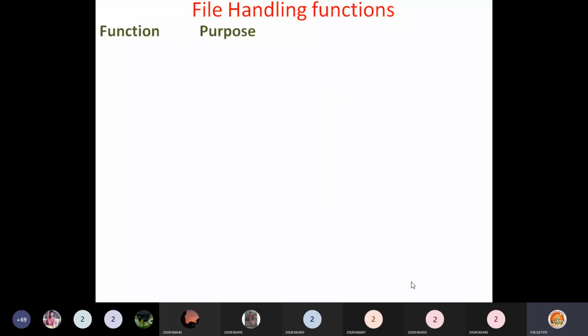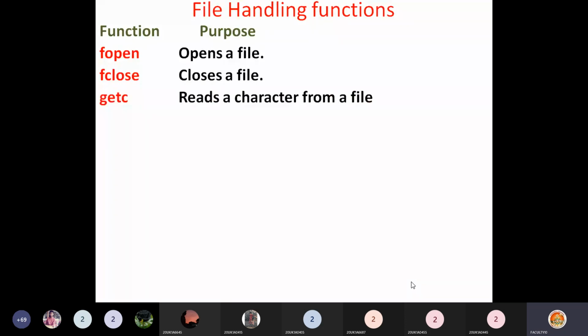Okay, file handling functions. fopen opens a file. If we want to open a file, we use this fopen function. Then fclose: if you want to close a file, the function fclose closes a file. Then the getc function reads a character from a file.